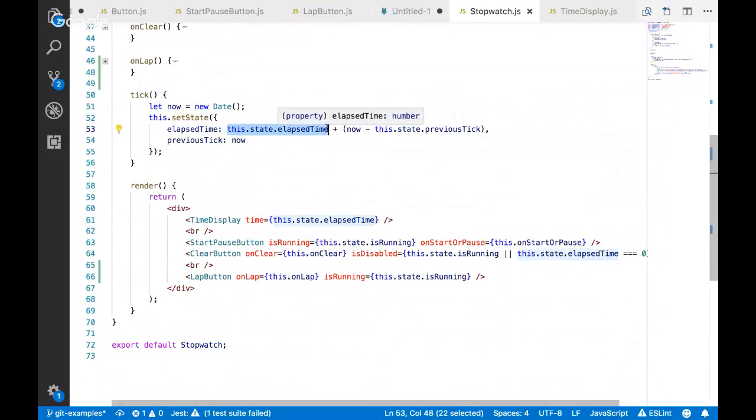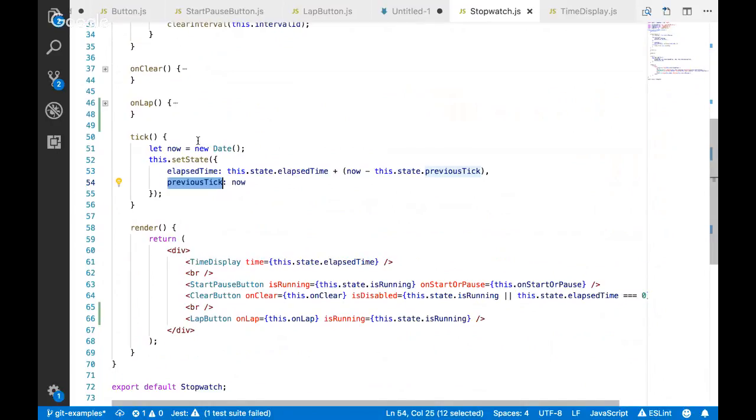So the first time this is going to fire, that's 0. And then it adds to that whatever the time now is minus the time from the last tick, the last time we ran this, and it updates the last time we ran this. So basically it's just making sure that we're updating that elapsed time, we're adding to it whatever time has passed since the last time that this tick method fired, every time that this runs. That's what's happening in there, right? So those are really our only values that we have at this point. Elapsed time, previous tick, is running, that's our state.